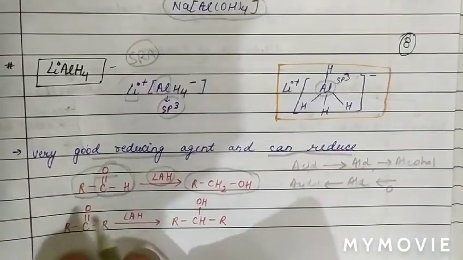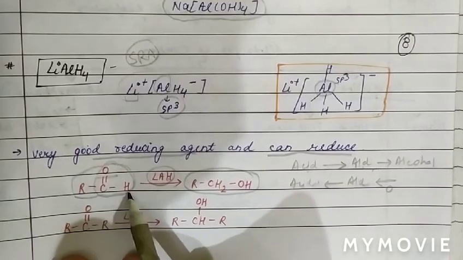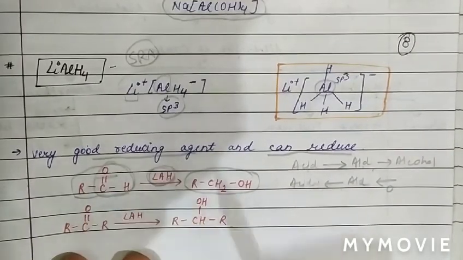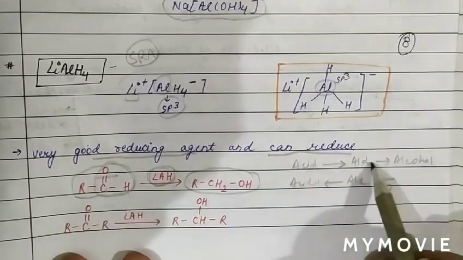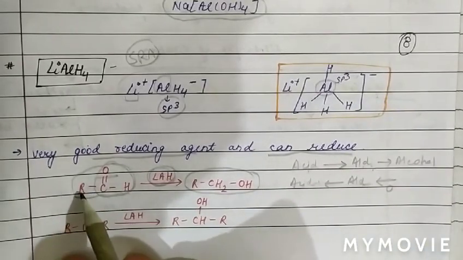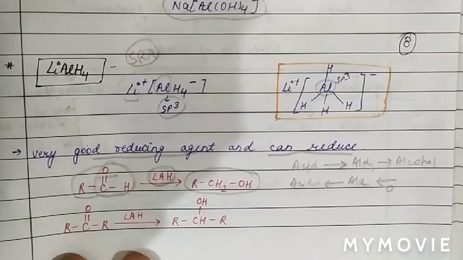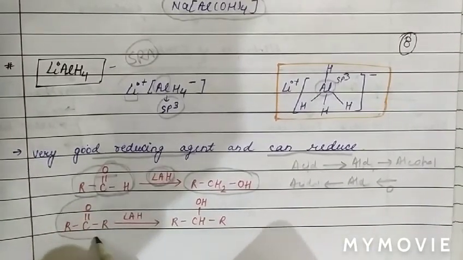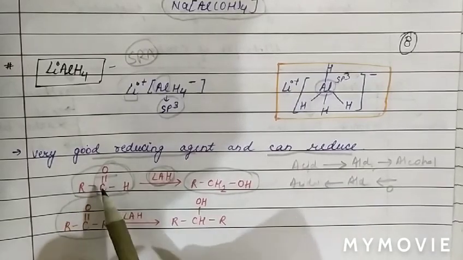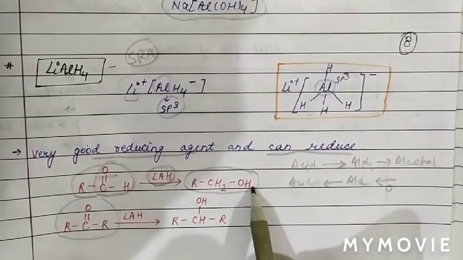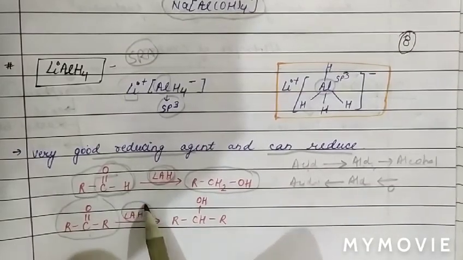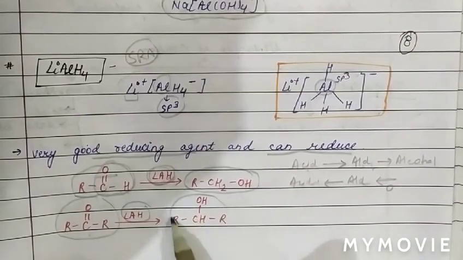So in this case we can see that the aldehyde group is present and we are using the reducing agent lithium aluminum hydride. So aldehyde will reduce into alcohol of the same carbon. Now see the reduction of ketone. When aldehydes are reduced, a 1 degree alcohol is formed. And when a ketone is reduced by using lithium aluminum hydride, then a 2 degree alcohol is produced.